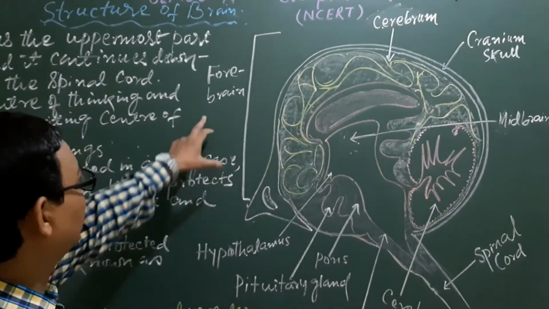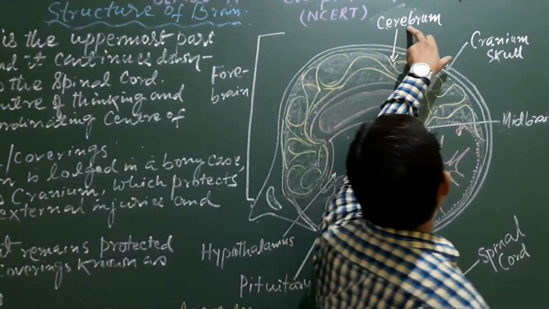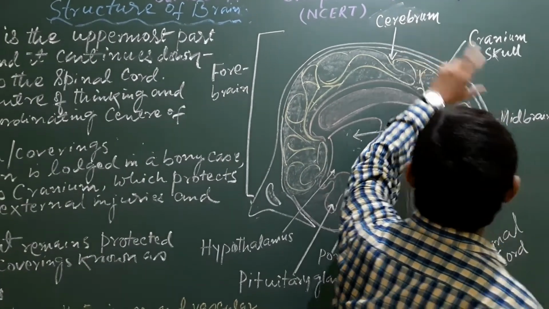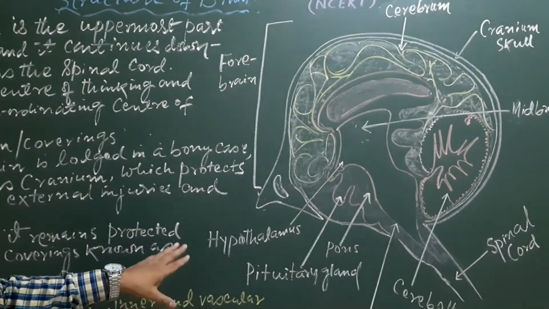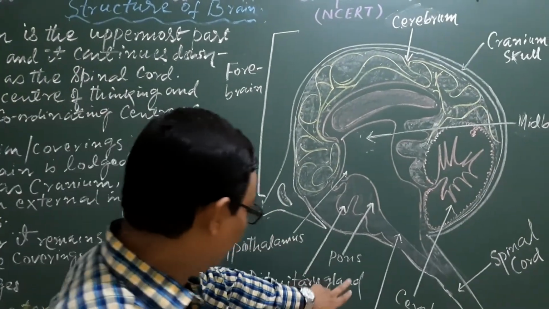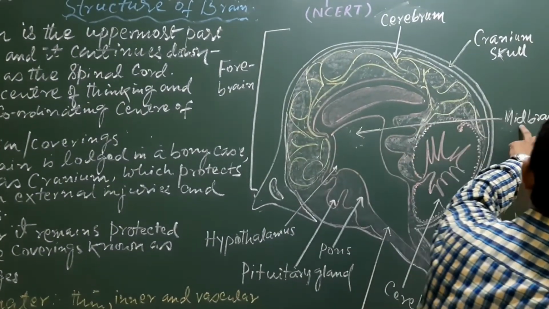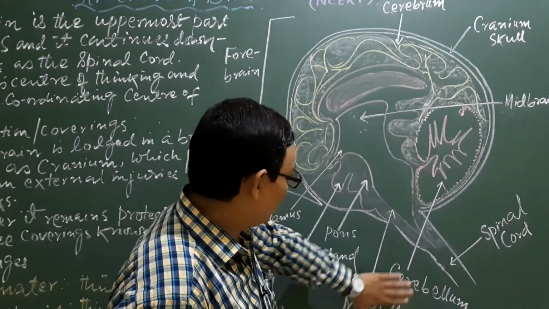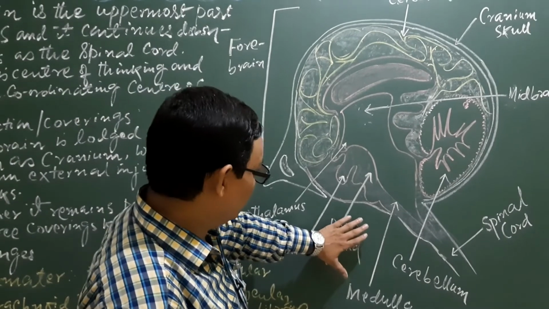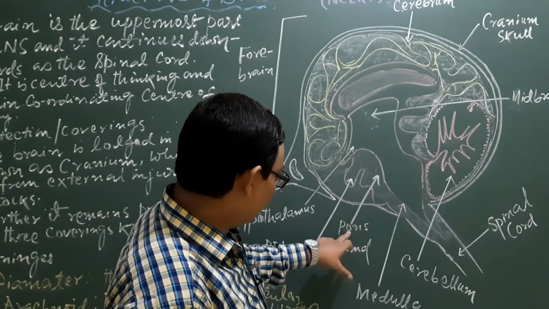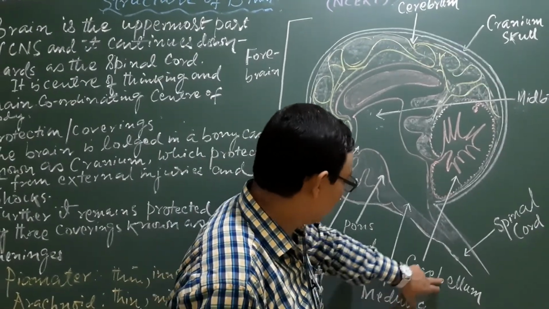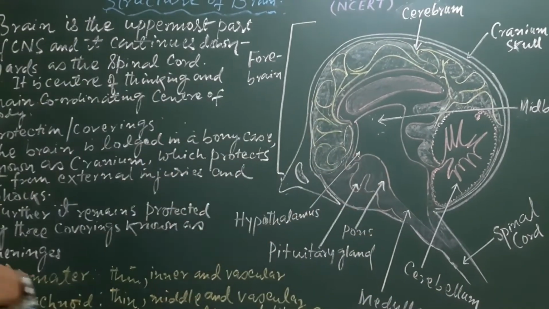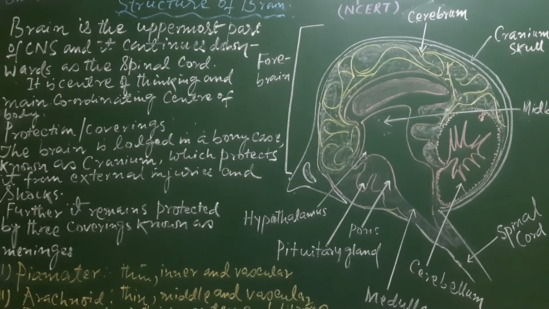The forebrain contains the cerebrum, the largest part of the brain. Here is the midbrain, and here are the three different parts of the hindbrain: the pons, medulla and cerebellum. These are the parts of the hindbrain.